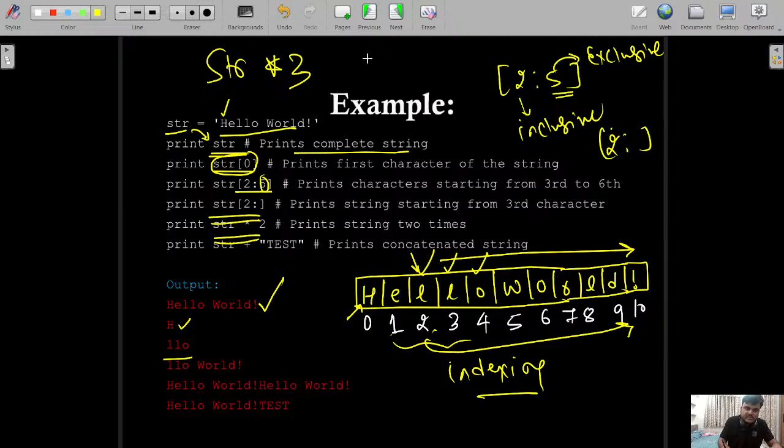And if you use the plus operator here, like str + "test", it is going to do the concatenation. So whatever is in the string Hello World, it is going to concatenate the string test to it. So this plus operator does concatenation, right? Now we can see one example here.